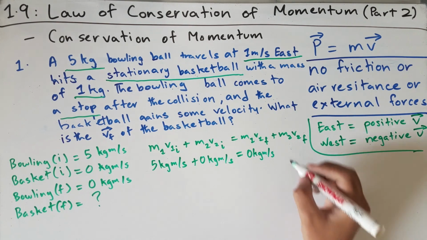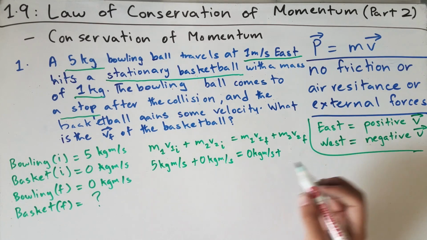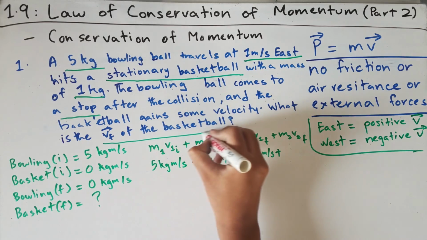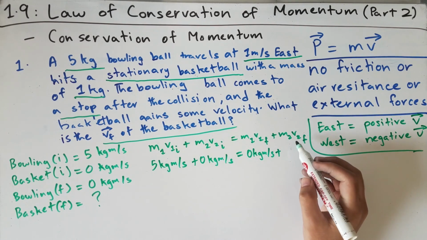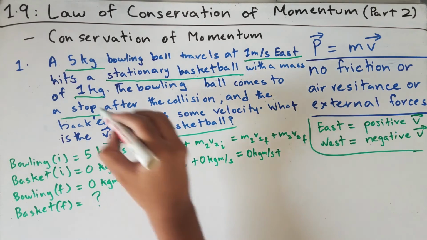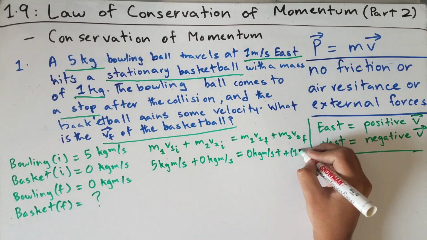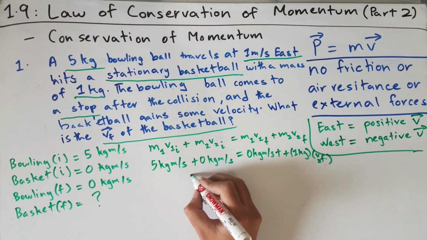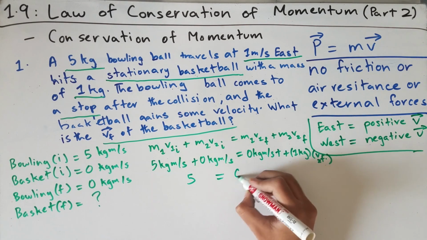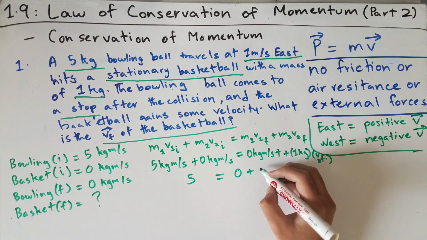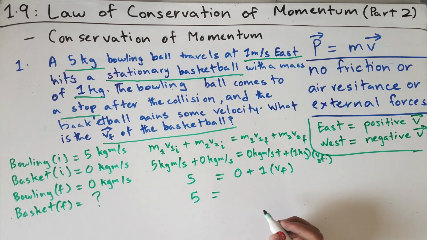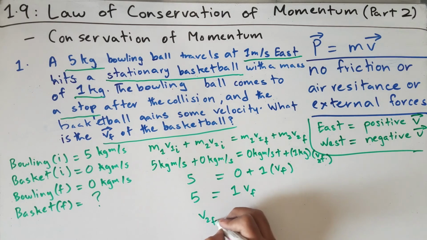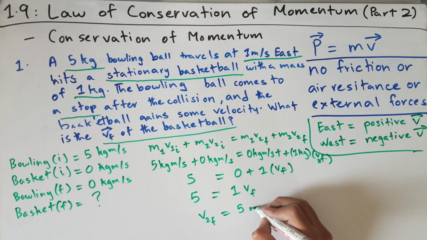And now we know that the final momentum of the basketball would be its mass times its final velocity, and we don't know what the final velocity of the ball is. But we do know what the mass of the basketball is, which is 1 kilogram. So we can put 1 kilogram times V final. So let's simplify this equation. This gives 5 equals 0 plus 1 times V final. And so 5 equals 1 V final. And so the final velocity of the basketball would be 5 meters per second.